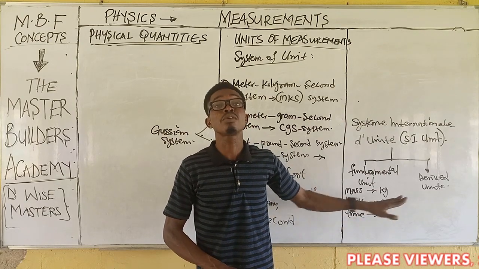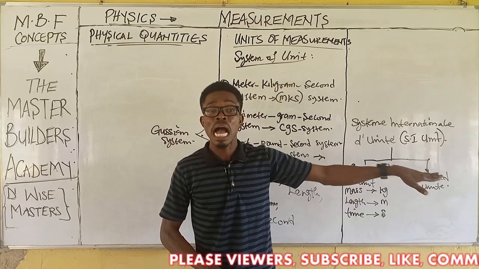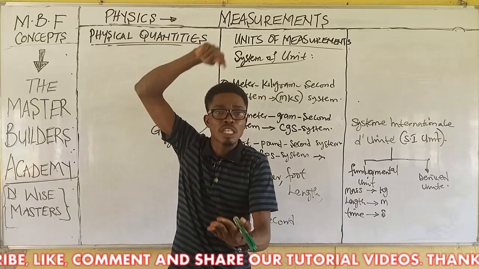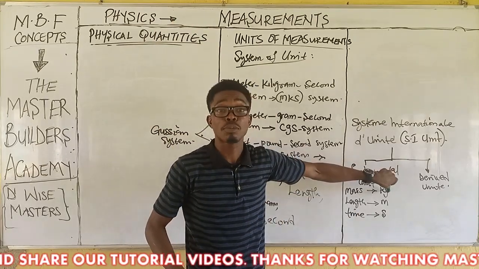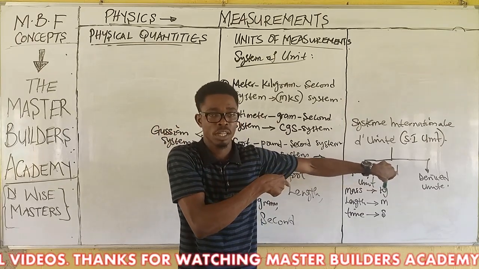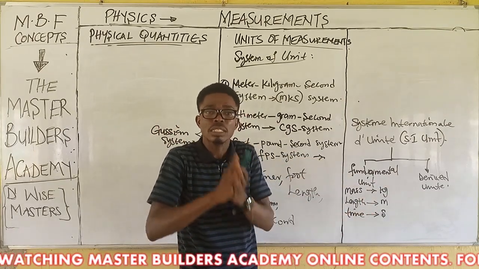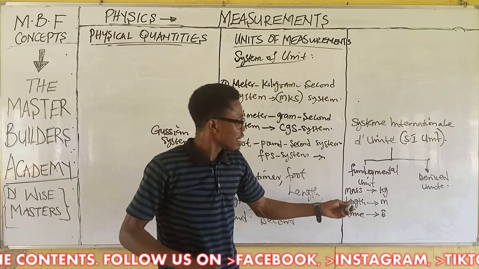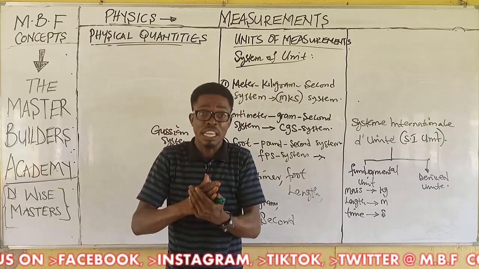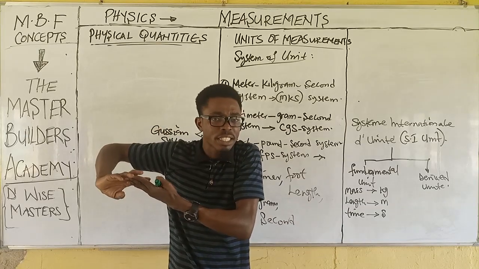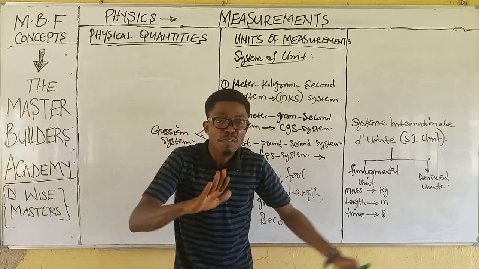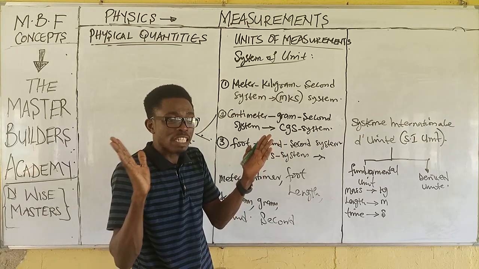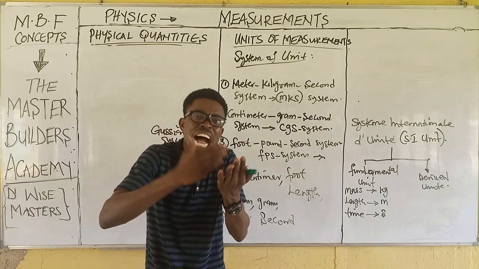Otherwise, if I substitute the value like that, I'm going to have it all wrong. So from this class, understand that for any problem you will be solving in physics, mass must be in kilograms. If it is given in any other unit, you must convert to this. Length is measured in meters, so if it is given in any other unit, you must convert to meters before you can put that value to work. Time is recognized in seconds in physics. Therefore, if it is given in any other unit, you need to convert to seconds before you can make use of that value. Have I made myself clear? Very, very important: before you can multiply or divide two values, they must have their units in order.